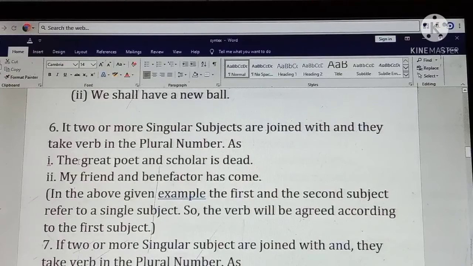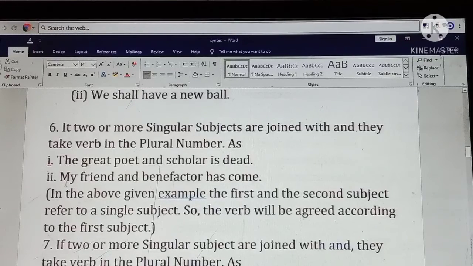You don't understand that the great poet was one and a scholar was another. Both subjects are equal and refer to a single person. That is why the singular verb is suitable here.